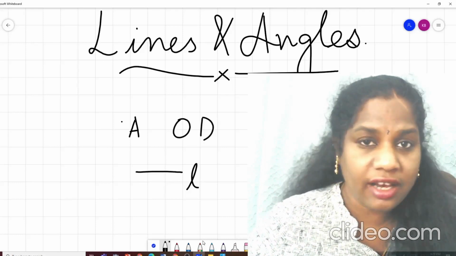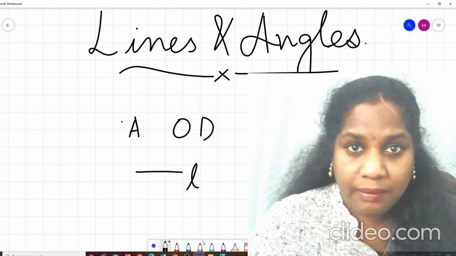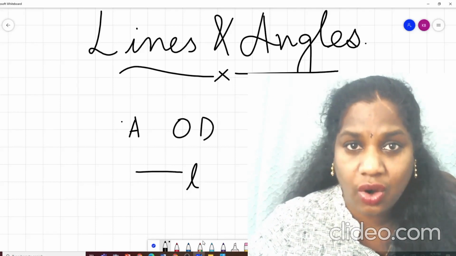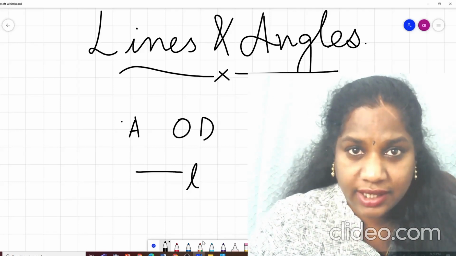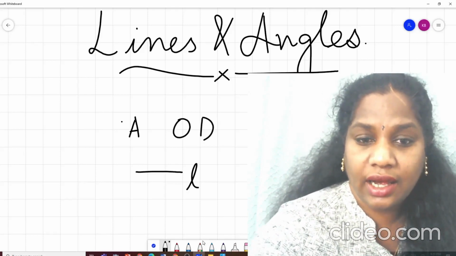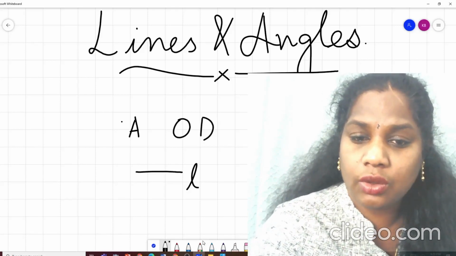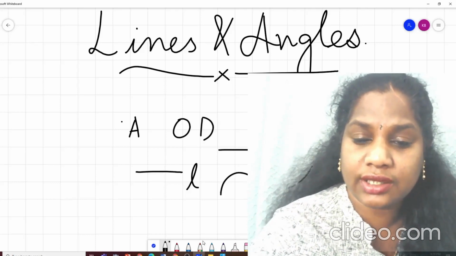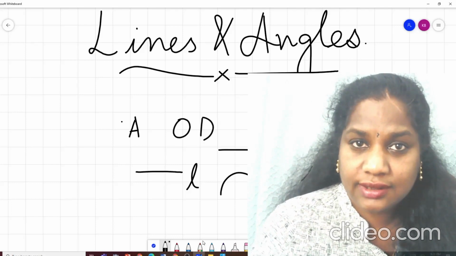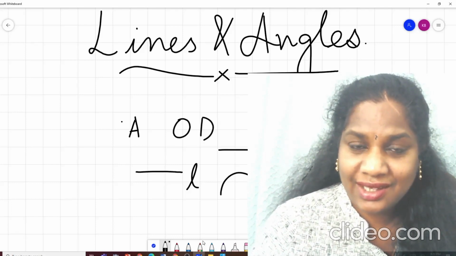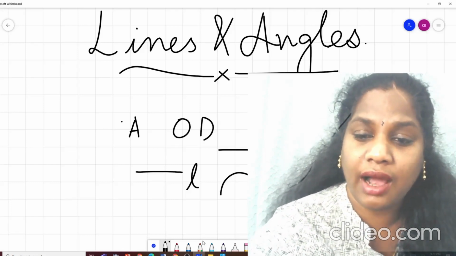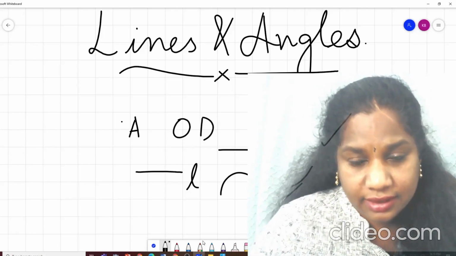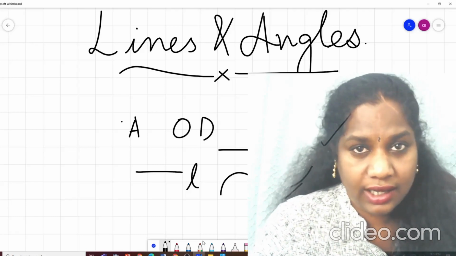In the same way, a railway track is a line, because you cannot see the starting point and the ending point. It can go on and on. Correct? And now, do you always have a straight line, or do you think this curvy one is also a line? Yes, both of them are lines. The straight line is also a line and the curvy one is also a line.